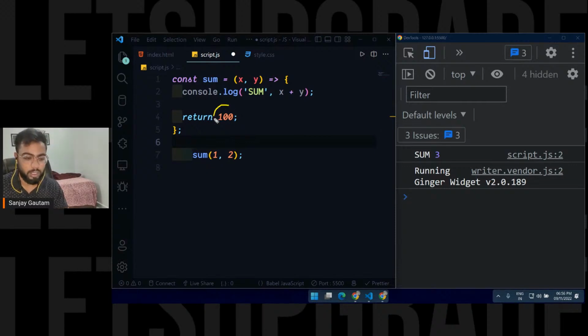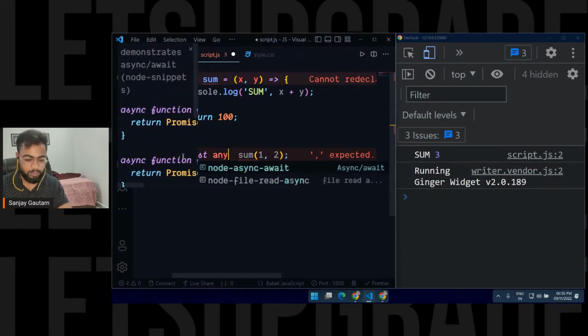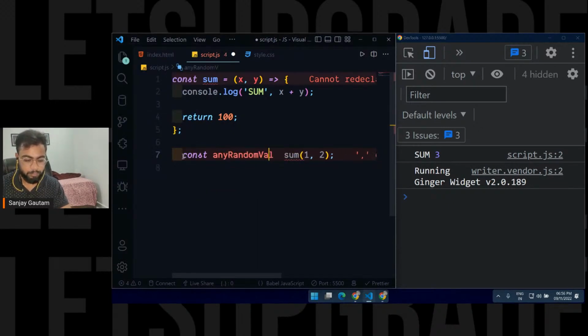To get this value, you basically have to save it somewhere. That is the only way to use some values, isn't it? So how can we store this value? By creating a variable. So I'm just going to create a variable like this, let's say any random value equals to.